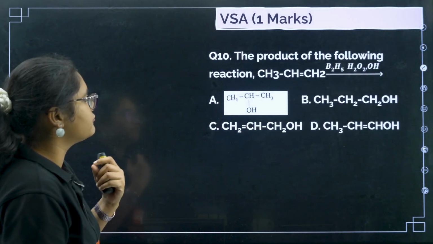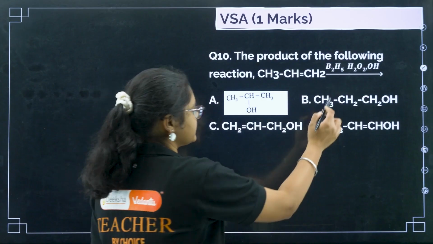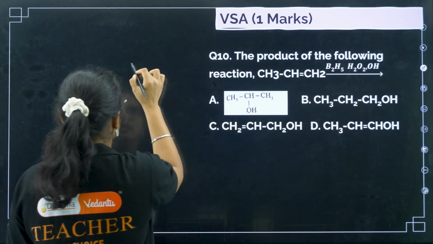Next, the product of the following reaction, okay, so B2H6, H2O2, OH minus. So this is what?